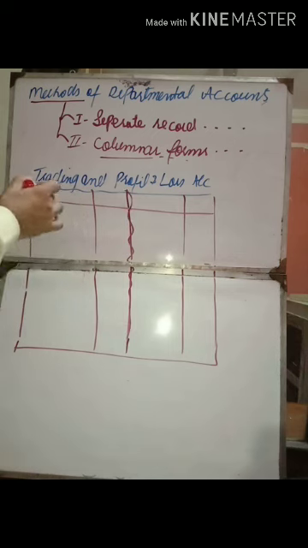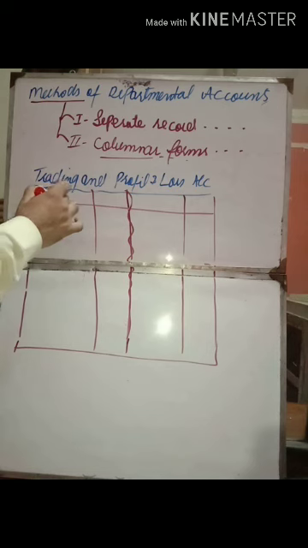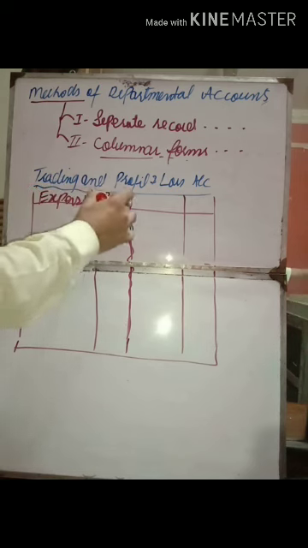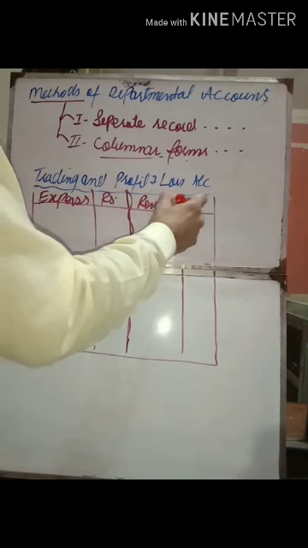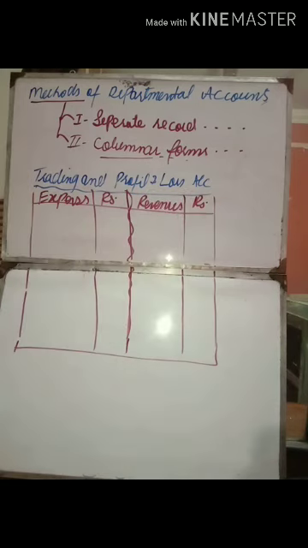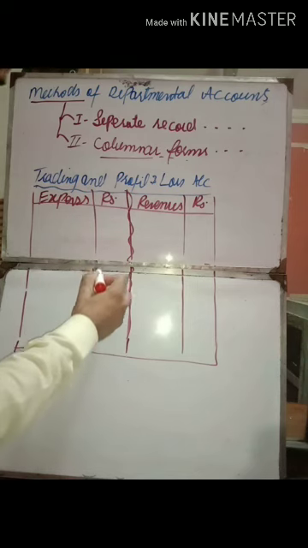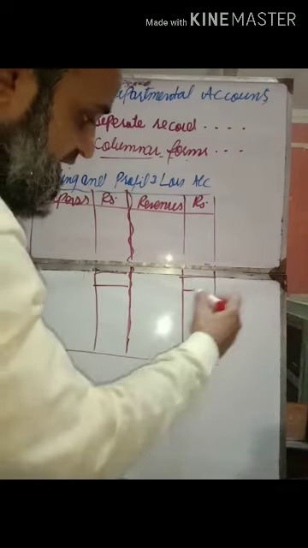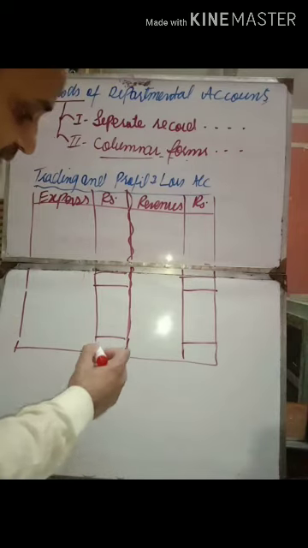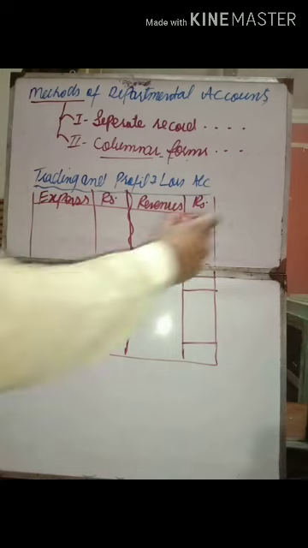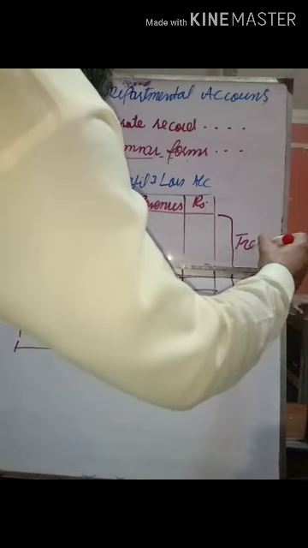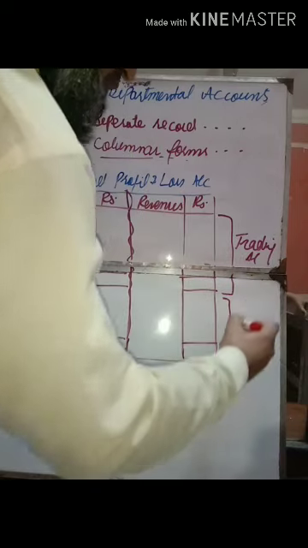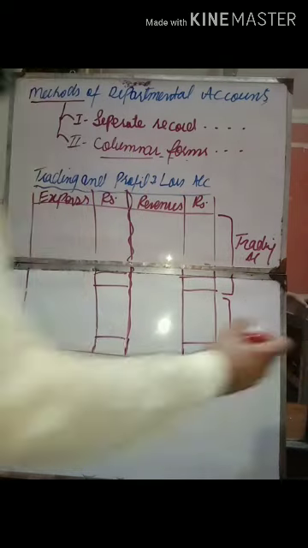So this is our debit side, the expenses, with amounts in rupees or in any other currency, and the revenues side. In this departmental account, we have two parts. The upper part will be called the trading account, and the second part below will be called the profit and loss account.